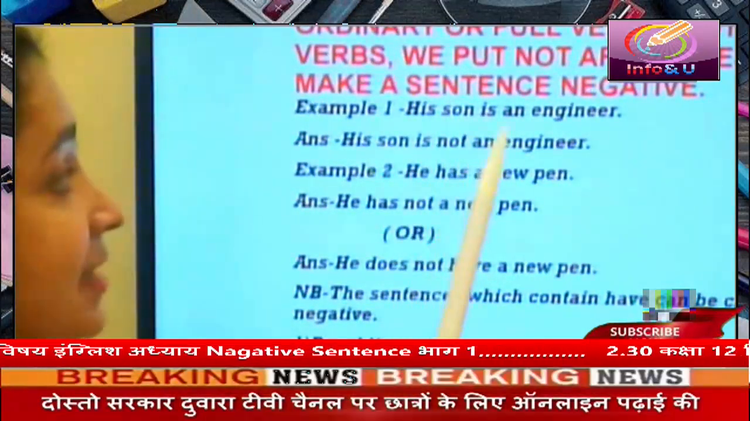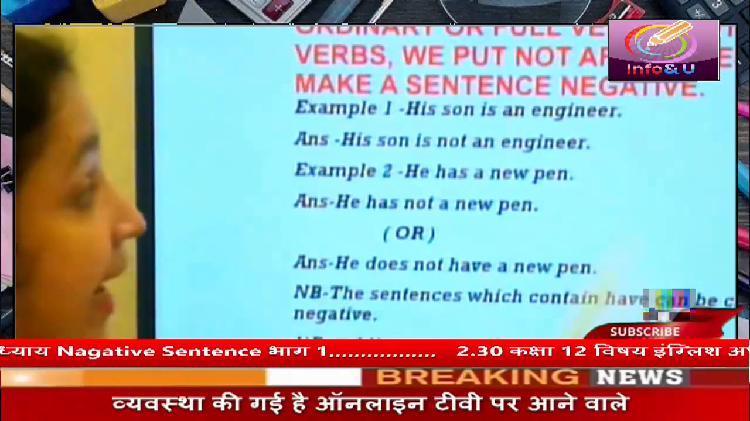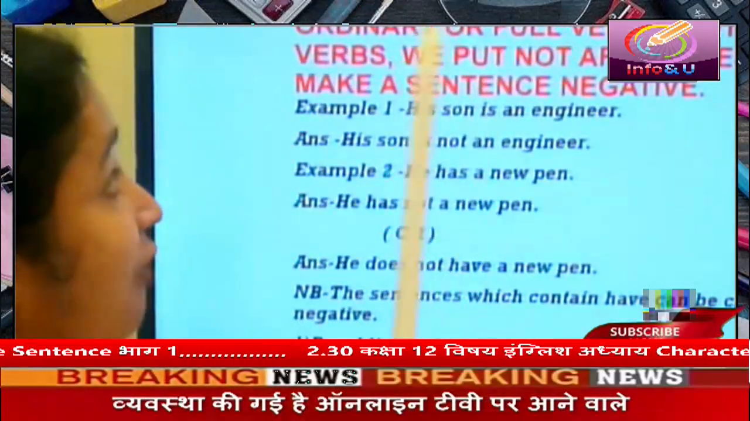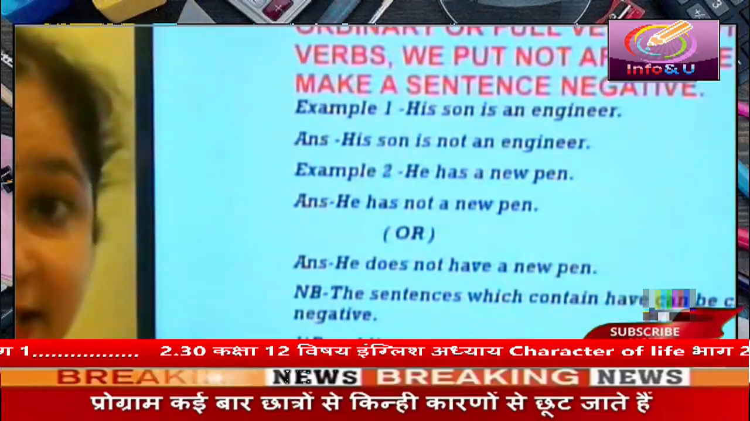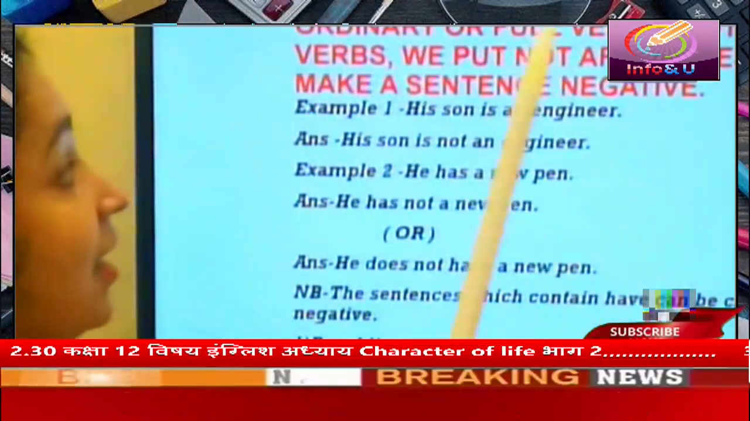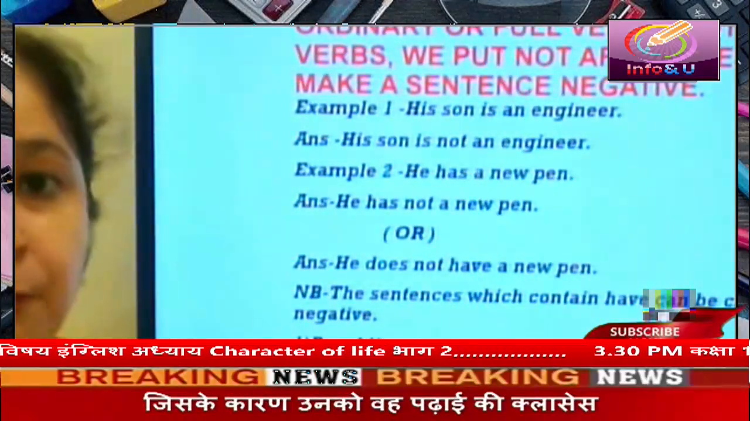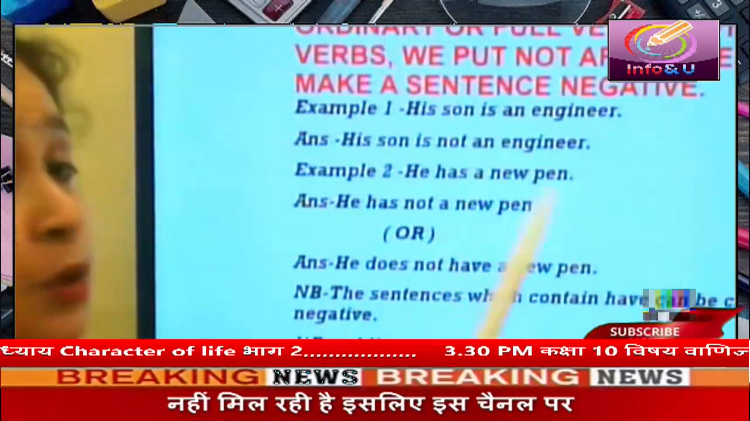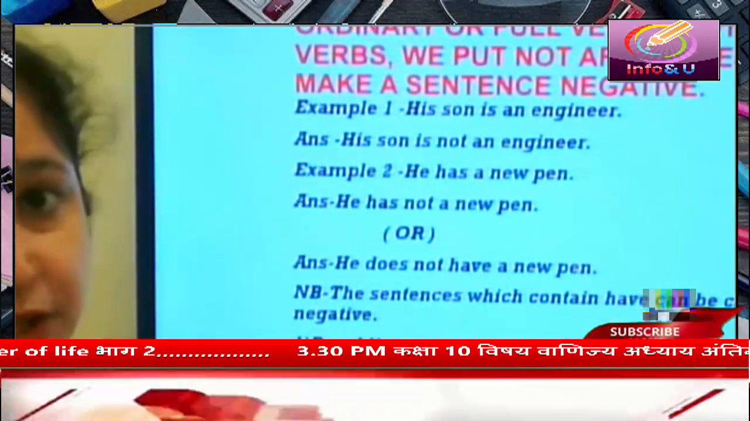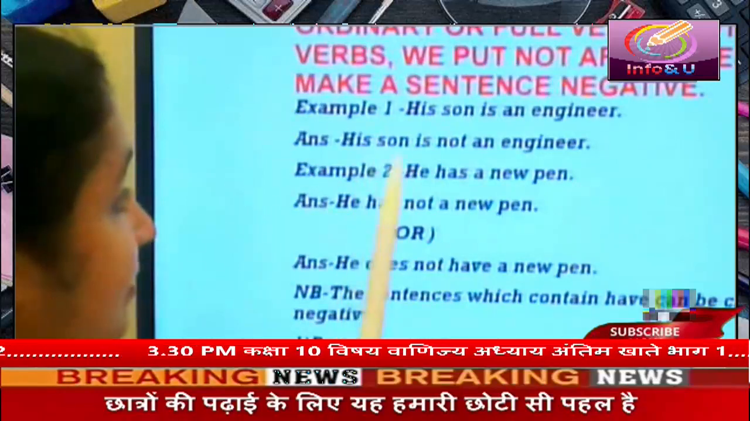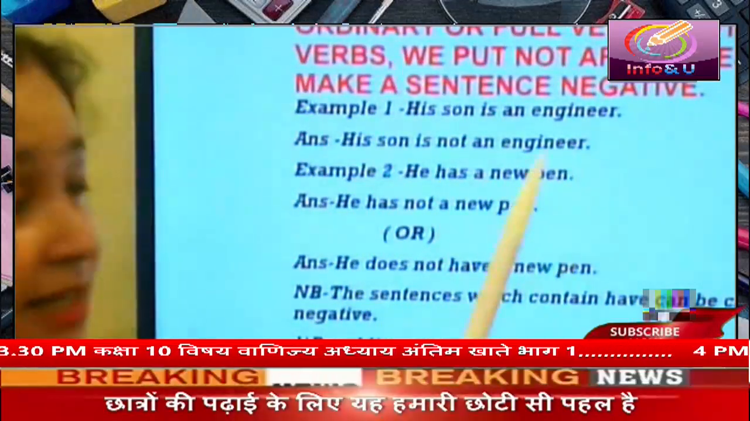His son is an engineer. Here is is the form of be verb and it is used here as a full verb. So we will put not after is to make this sentence negative. So we will write, his son is not an engineer.